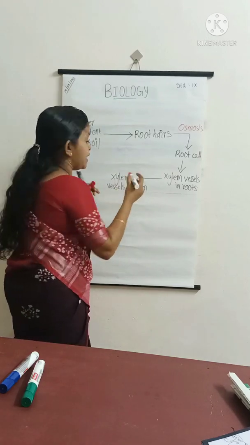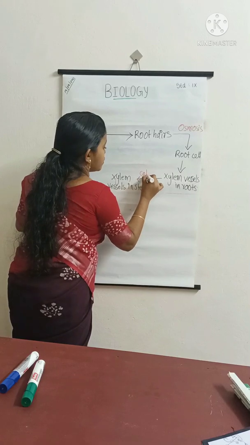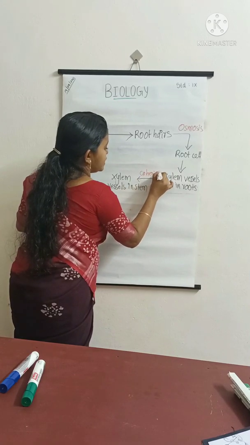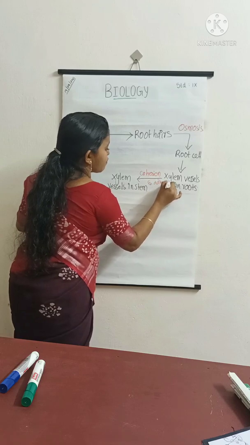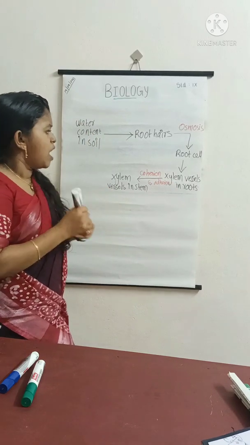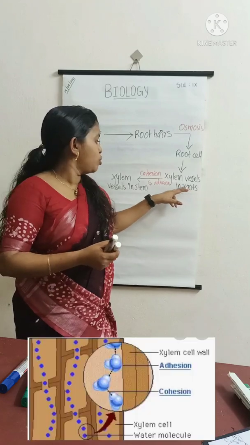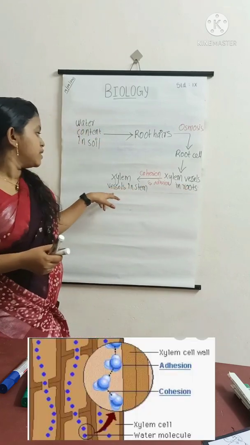This is by cohesion and adhesion of water molecules. So, how does the water in the xylem vessels of the root reach the stem?